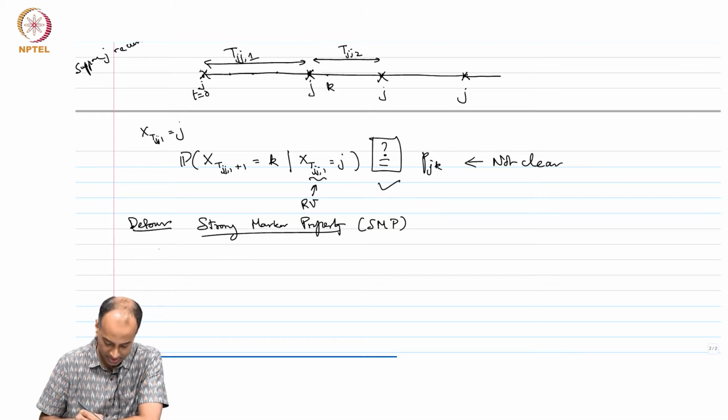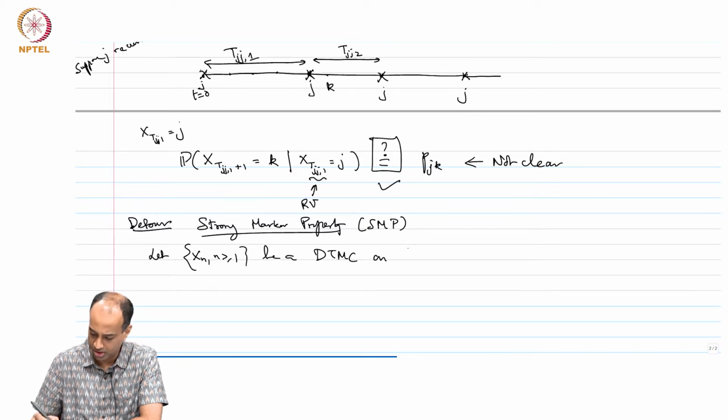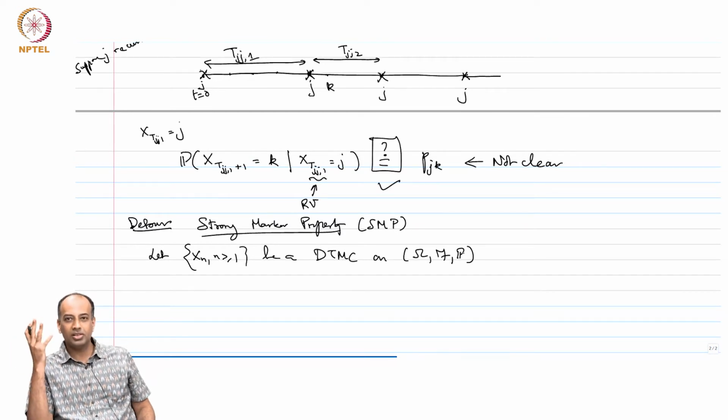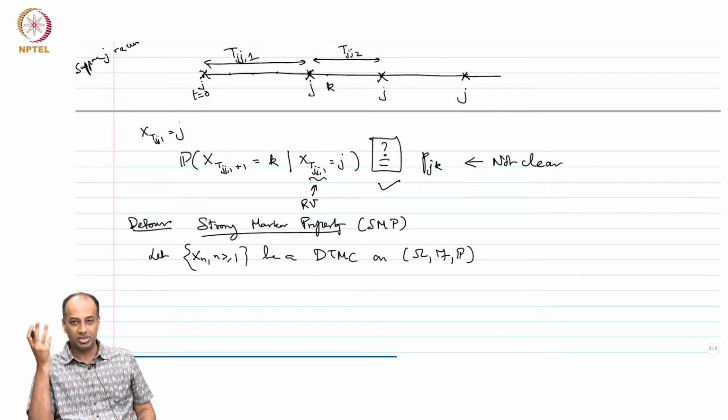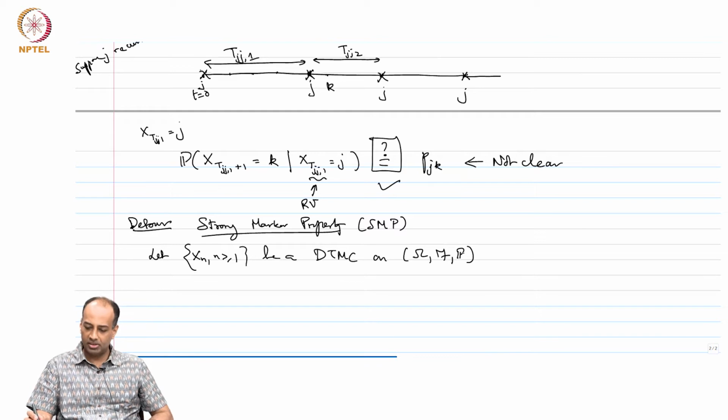So, let us say that these X_n, n greater than or equal to 1, be a DTMC on some probability space (Omega, F, P). All these random variables X_n have to come from some probability space, let me call this (Omega, F, P). So far I have not really bothered about what this is.